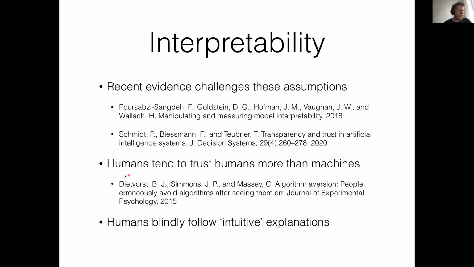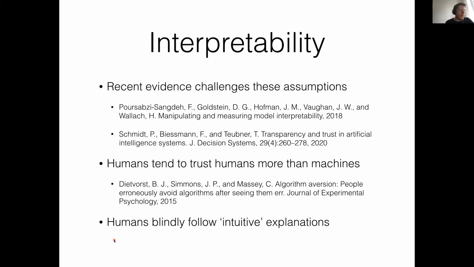Dietvorst's study here is a great study, but it's not directly related to explanations. They showed that people trust humans more than machines, even when they know that the machines are better in terms of their prediction performance compared to humans. And similar effects we can see with explanations. Sometimes when people see too much information, or for many other reasons, explanations actually do not foster trust.